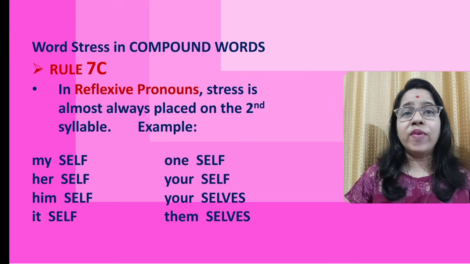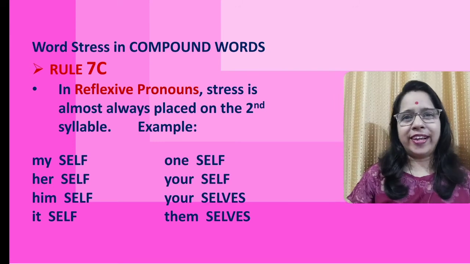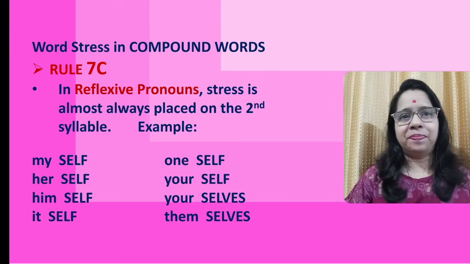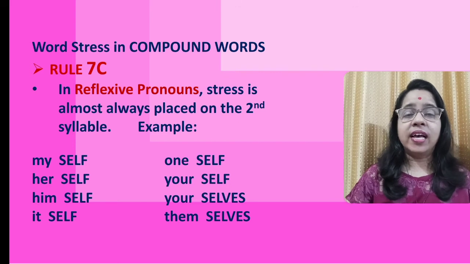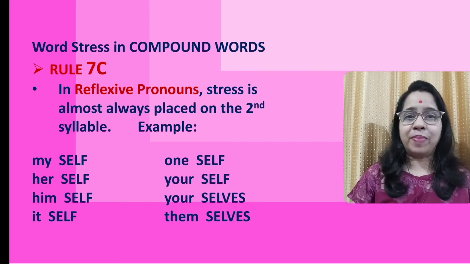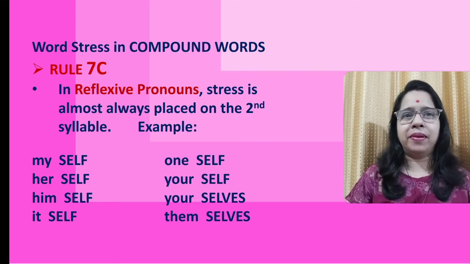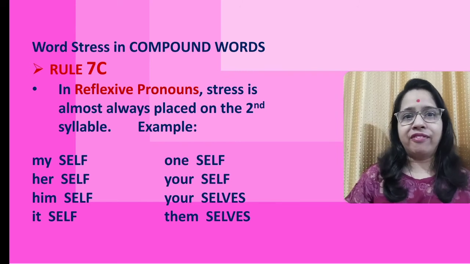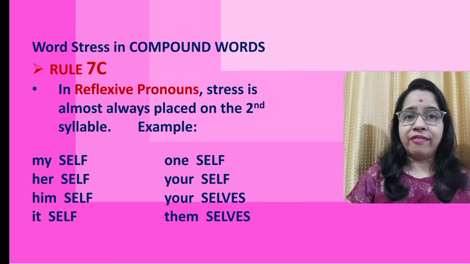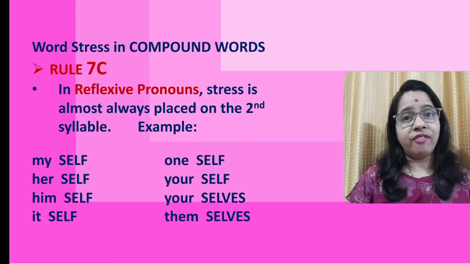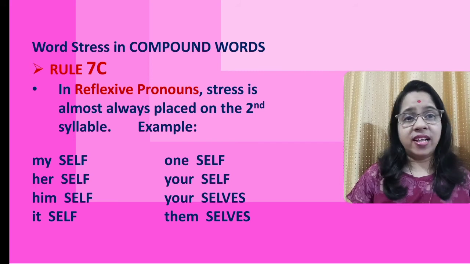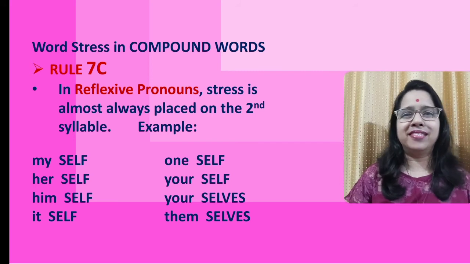And now moving to the last rule for today, rule 7C. In reflexive pronouns, stress is almost always placed on the second syllable. Example: myself, herself, himself, itself, oneself, yourself, yourselves, and themselves.